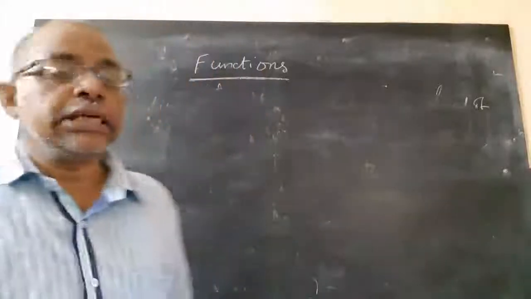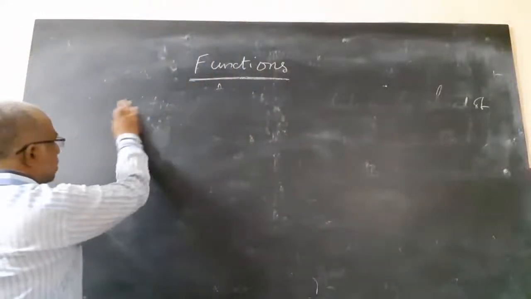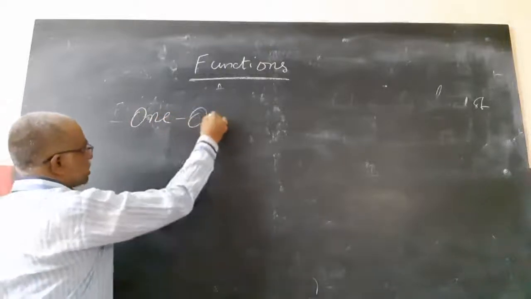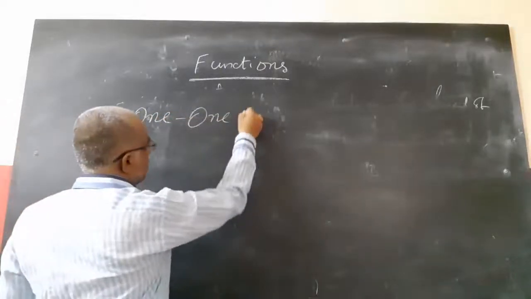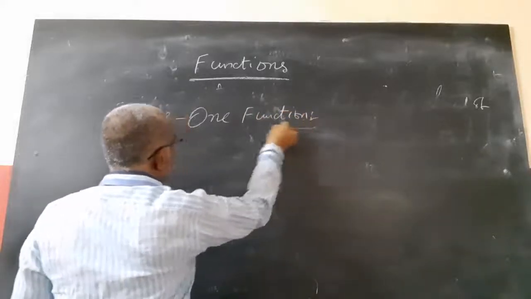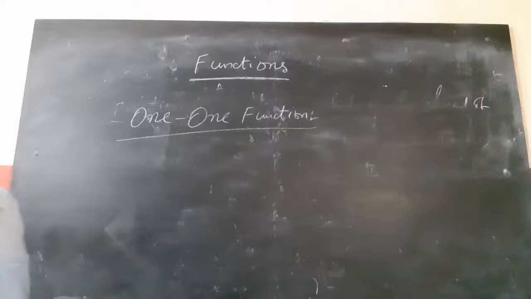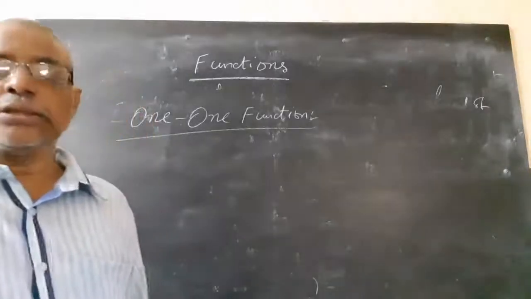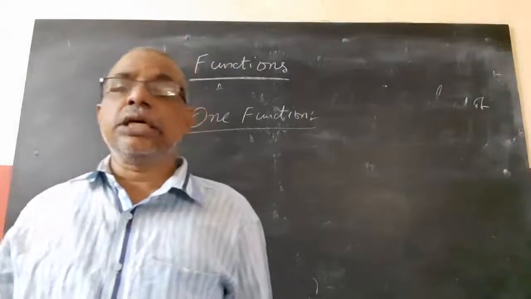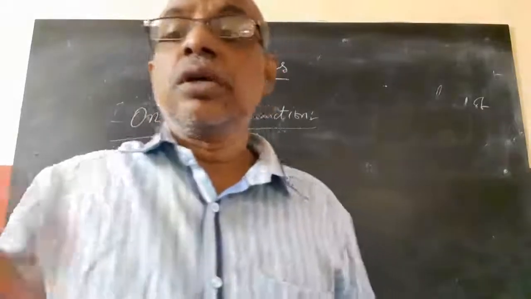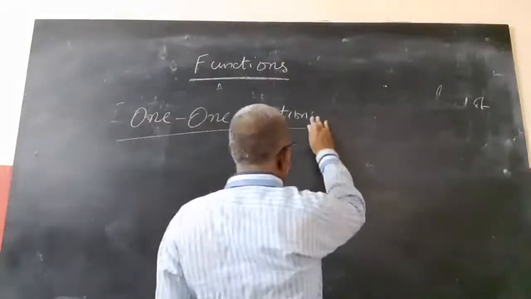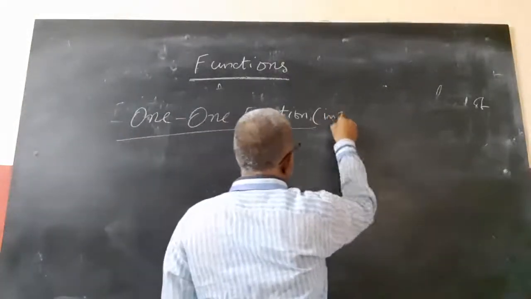Now, kinds of function. First type: one-one function, or one-one map. One-one function is also called an injection. Another name of one-one function is injection.